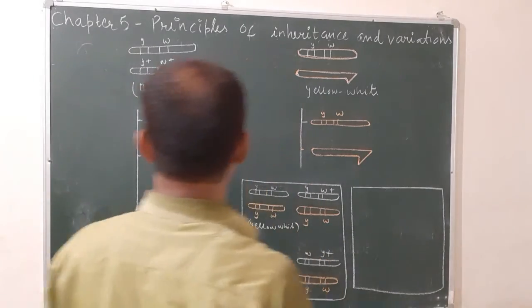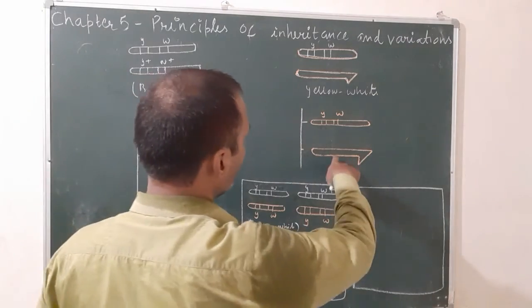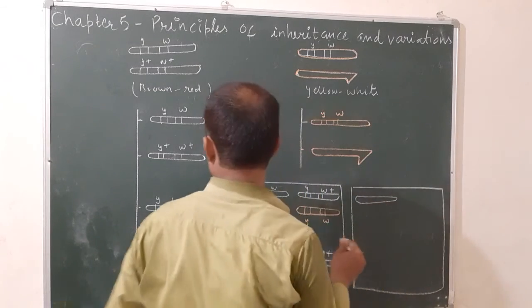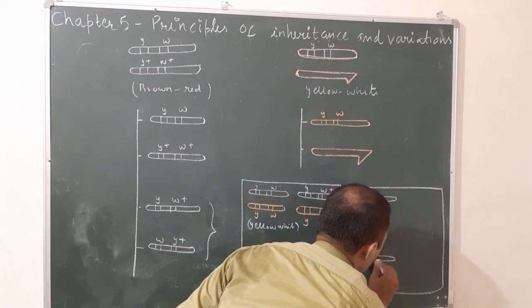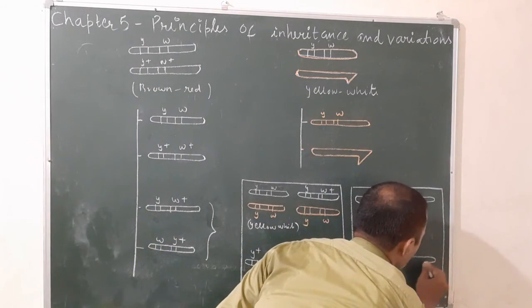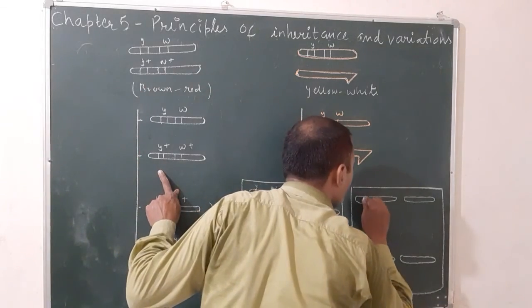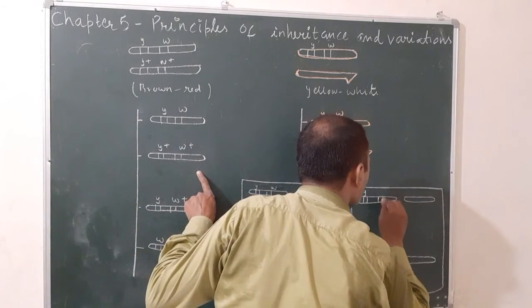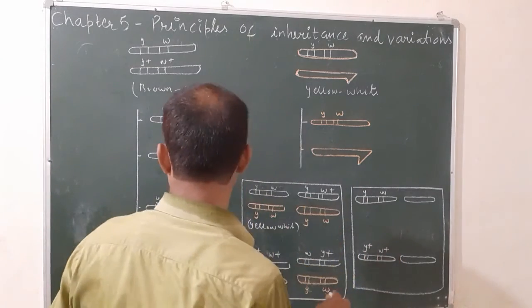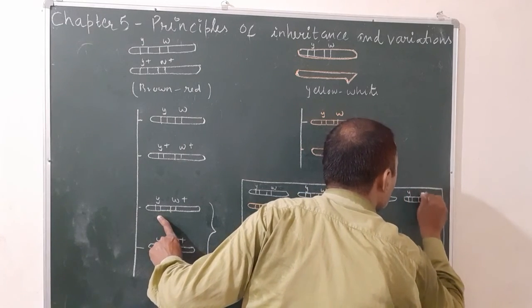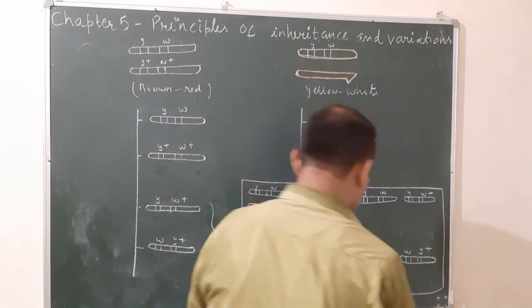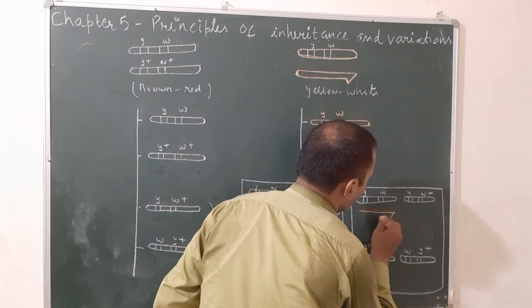And for F2 male, you will write all 4 gametes in this square and you will combine with Y. So again you will write these gametes in this square and write the genes on the gametes, that is Y, W, and here Y plus W plus, and here third one YW plus, and fourth one WY plus, and combine with the Y chromosome.